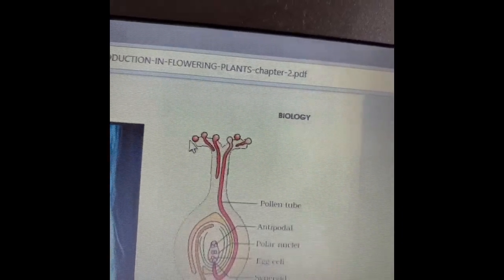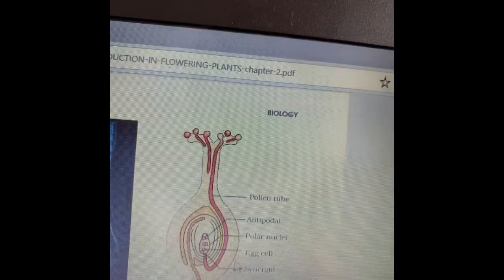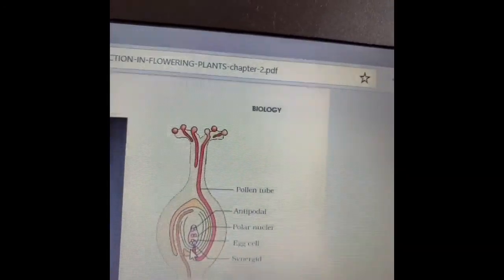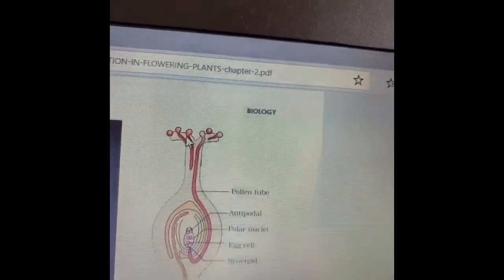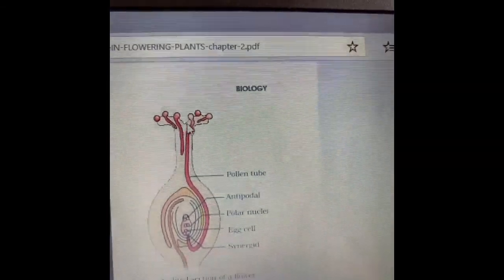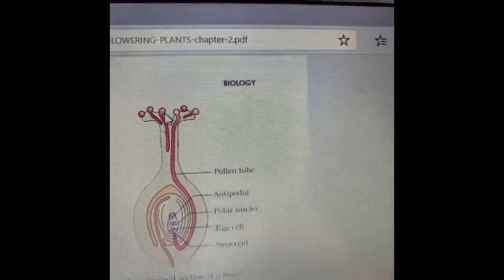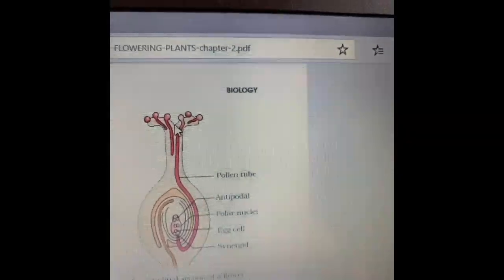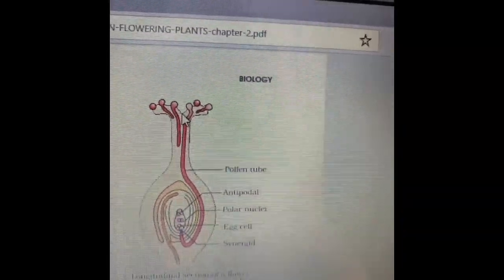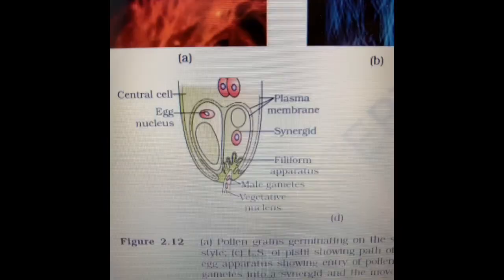But only one is germinating and moving ahead into the embryo sac. This is allowed because of the biochemical events that occur between the pollen walls and the stigma. So there is a receptivity of the stigma. It will allow only the suitable pollen to germinate.